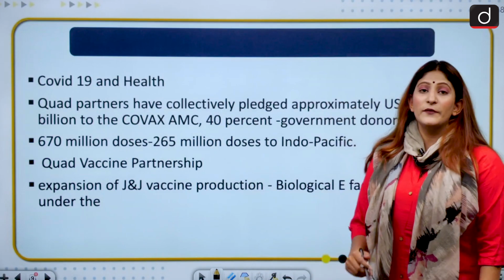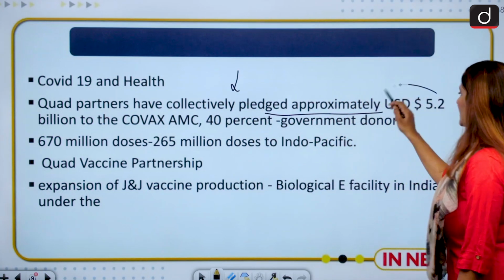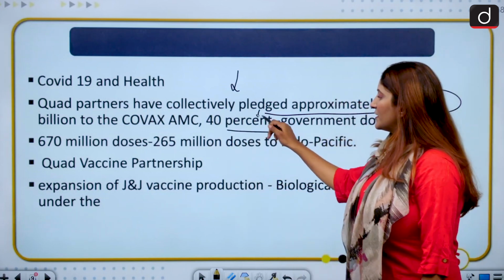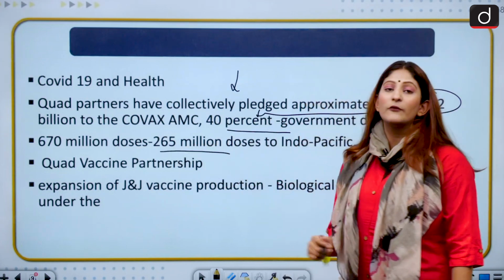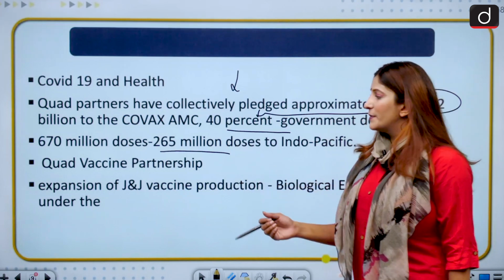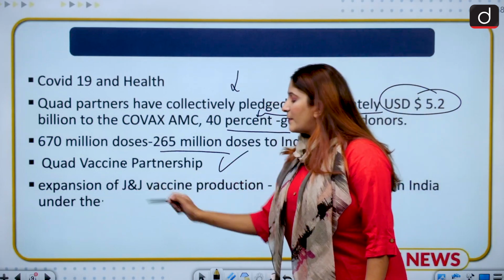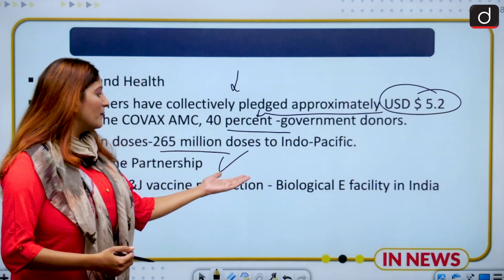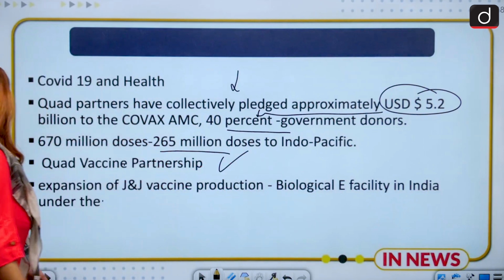Moving on. Now, if we talk about COVID-19 and health, the Quad partners have collectively pledged approximately USD 5.2 billion to the COVAX AMC, of which 40% will be government funding. And 670 million doses have been given to the world by the Quad countries, of which 265 million have been given to the Indo-Pacific region under the Quad vaccine partnership. Under this only, the expansion of the Johnson & Johnson vaccine manufacturing facility has been developed in India, by the name of the Biological E facility in India. So if a prelims question comes like this, you have to answer it correctly.